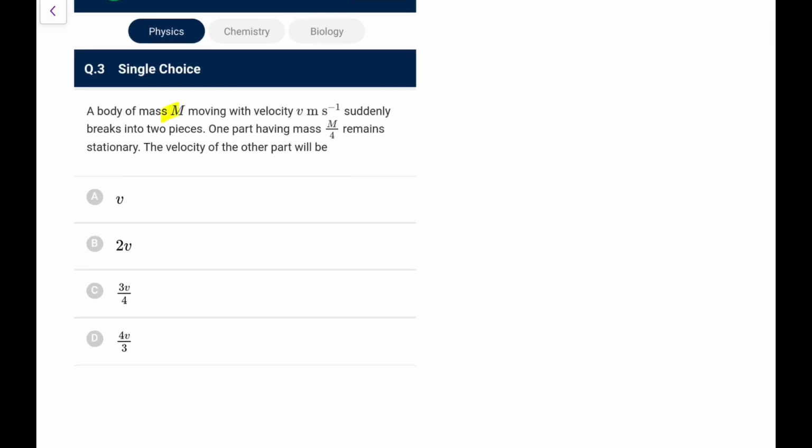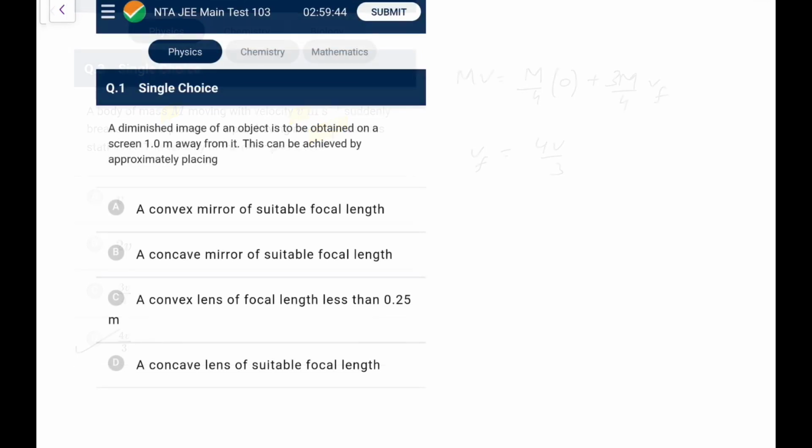A body of mass m moving with speed v suddenly breaks into two pieces. One has a mass m by 4, and it becomes stationary. So what would be the velocity of the other one? Since no external force is acting, applying conservation of momentum, mv is equal to m by 4 into 0 plus the remaining mass 3m by 4 into v final. So v final will become, directly you can say, 4v by 3. Go for option D. Now let's start.